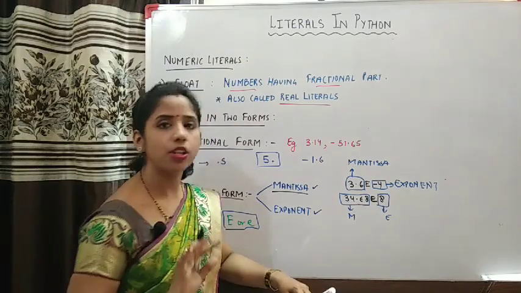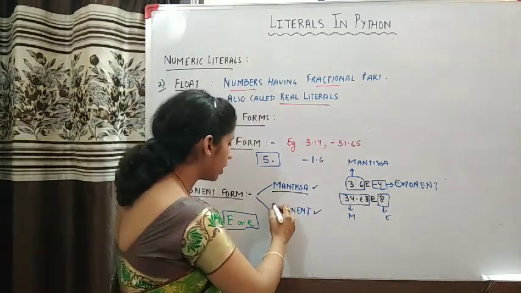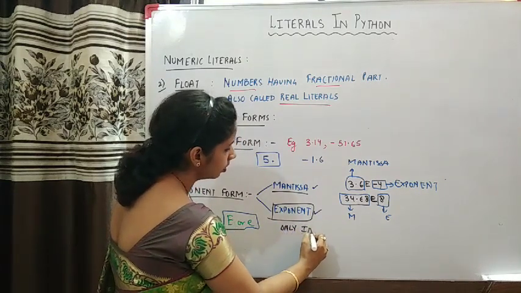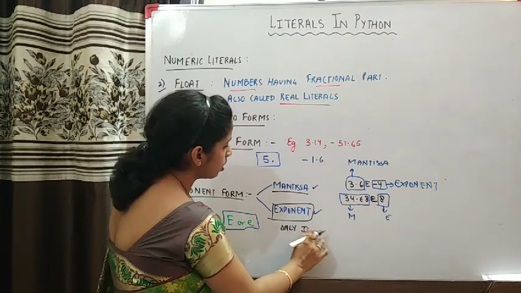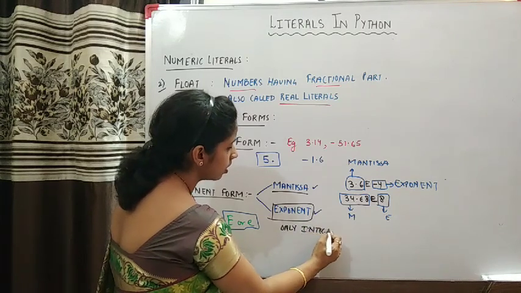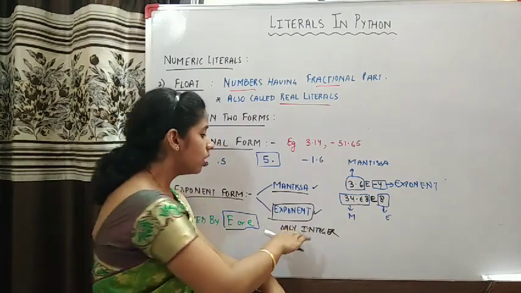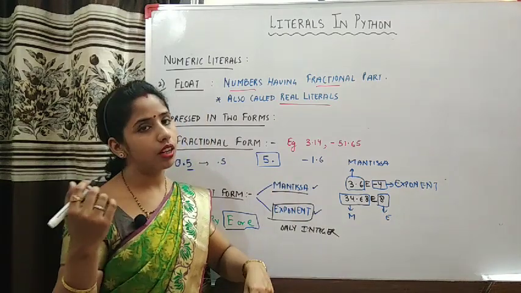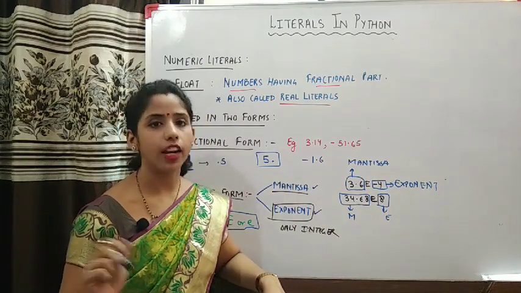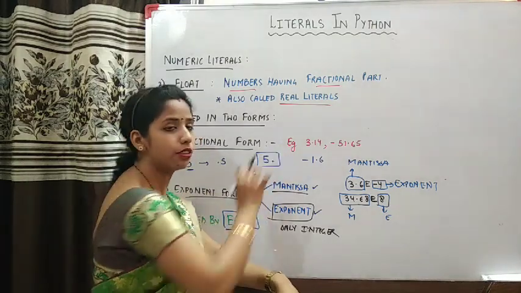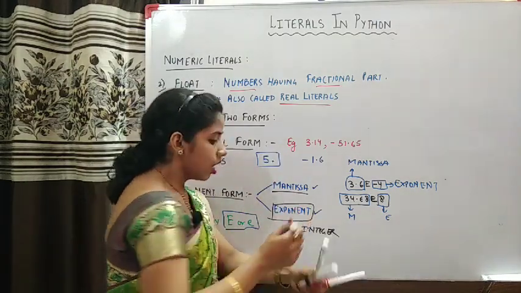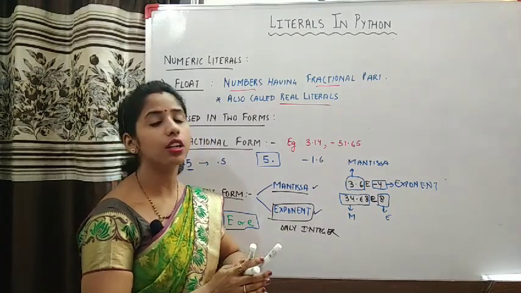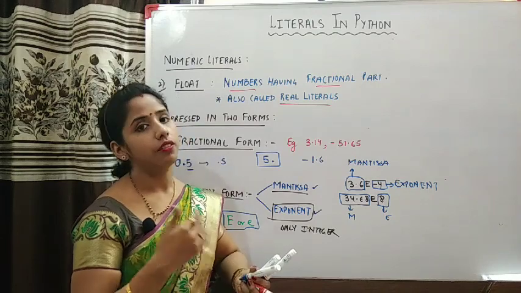And it can be positive as well as negative. But this exponent should only be an integer, and this integer, as you know, can be positive as well as negative. So exponent can be only integer and mantissa can be an integer or a float literal in fractional form. You have right now studied what is fractional form. Clear? So this way of expressing any float literal is called exponent form of float literal.